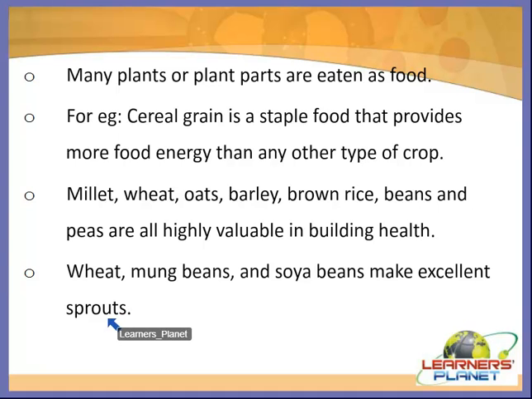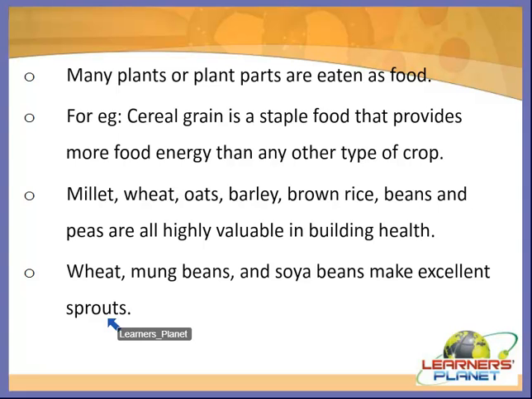Sprouts means they have just germinated. If we sow seed, it will germinate after some days. And that germinated food, if we eat it in the raw condition, makes excellent sprouts. These are very, very nutritious for us.